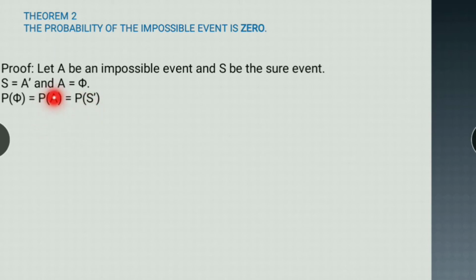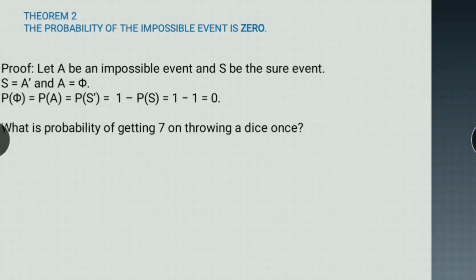So probability of A will be equal to probability of S dash, and probability of S dash is equal to 1 minus probability of S, and probability of S, which is the sure event, is 1, so 1 minus 1 is 0. So we get the probability of an impossible event to be 0.